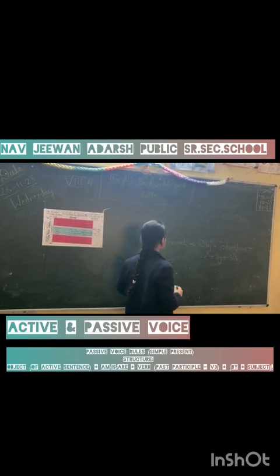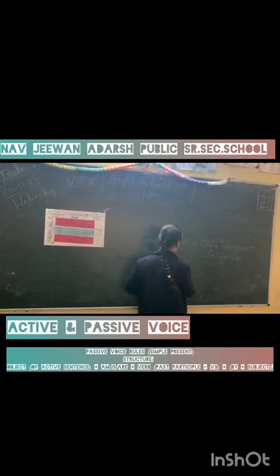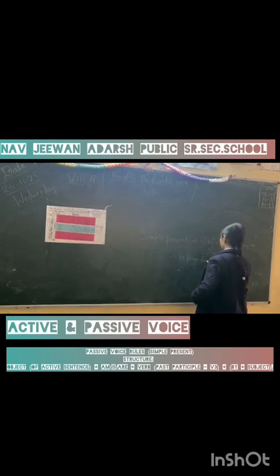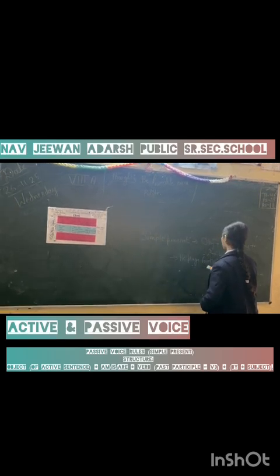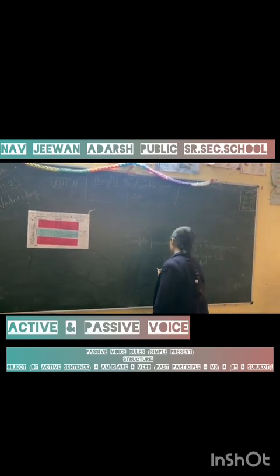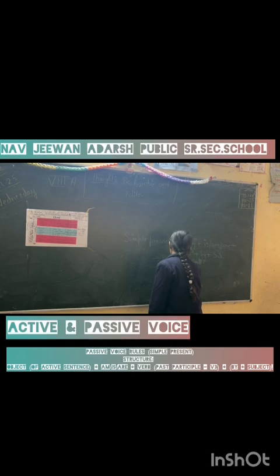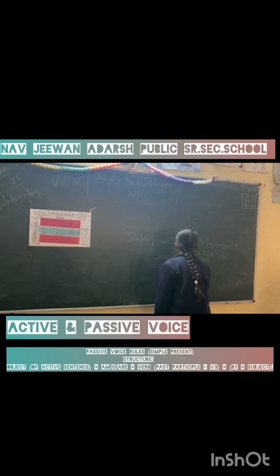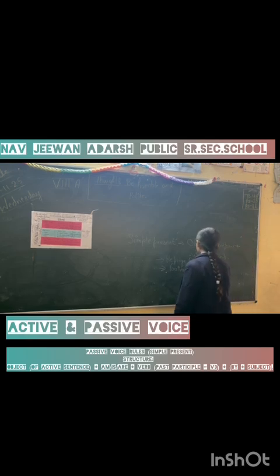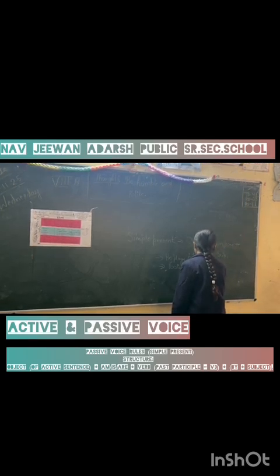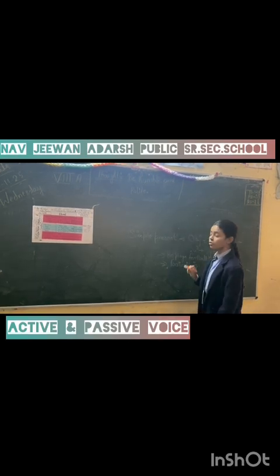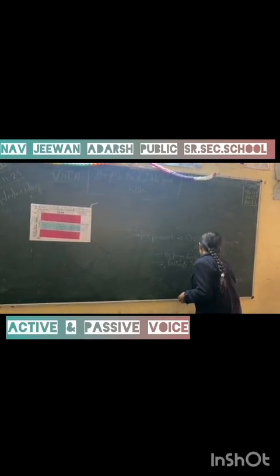For instance, we will write he plays football. So this is our example, and as I have written the formula on the board, I will write football first, because this is the object, so it will come first. Football, plus is, football is, plus verb's third form. So there is a verb play. The third form of plays is played. So we will add played.